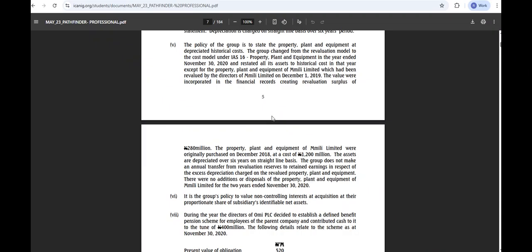The PPE of Emily were originally purchased in 2018 at a cost of 1.2. The asset is depreciated on this. The group does not make annual transfer. When was it purchased? It was purchased in 2018, right? When was it revalued? When did we bring in that revaluation method? December 1, 2019. That is it, right? Emily, which had been revalued by the directors in 2019.